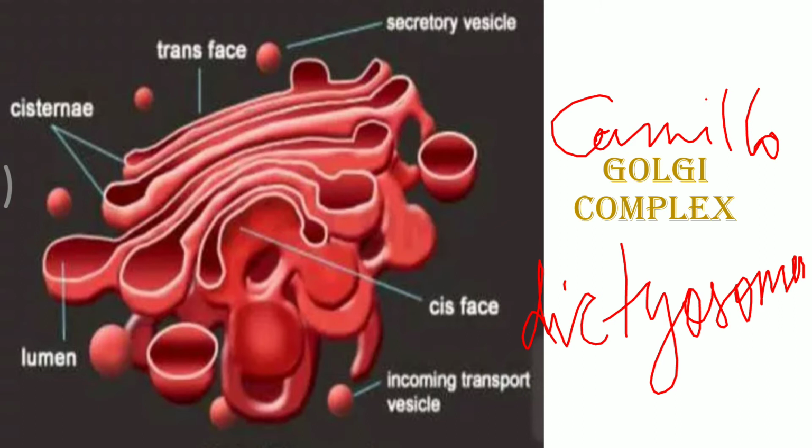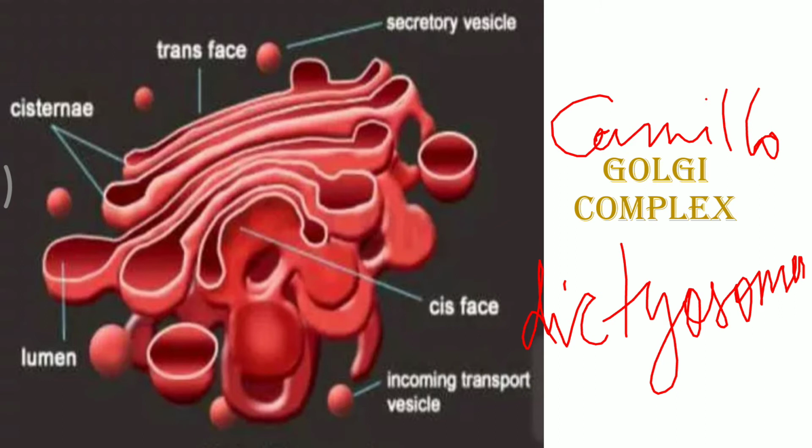Now, the entire Golgi apparatus has two poles. One is the cis phase and another one is the trans phase. The cis phase is the receiving phase and, you can see, incoming transport vesicle is written. So from the smooth endoplasmic reticulum, the vesicles bud off and they come to the cis phase. And so usually what happens, the cisternae which has presence of free ribosomes and has swollen ends, is known as the cis phase, and they look like the smooth endoplasmic reticulum.